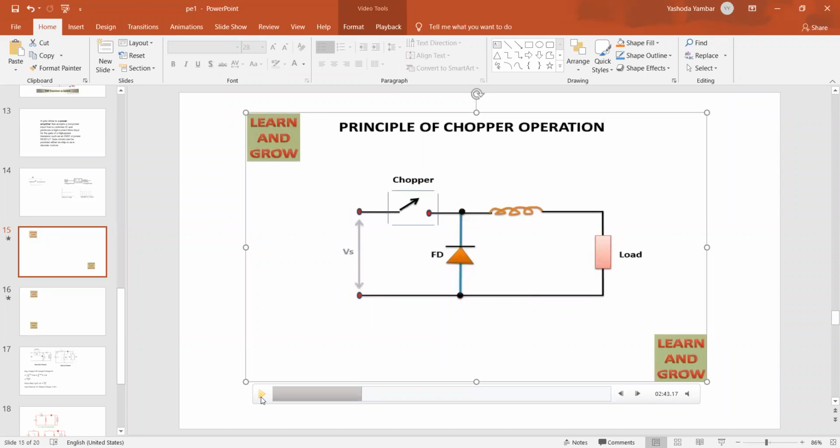In the examination, you may also be asked to explain the different types of chopper. We basically have the step down chopper and the step up chopper. The step down chopper is otherwise known as the buck chopper. Wherever we require a variable low voltage, we go for this particular circuit. It is not compulsory that you use only this circuit. The circuits mentioned in the textbook provide the basic information.